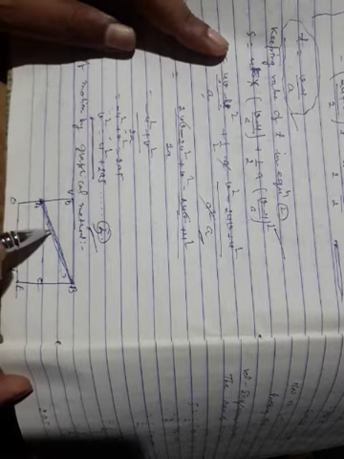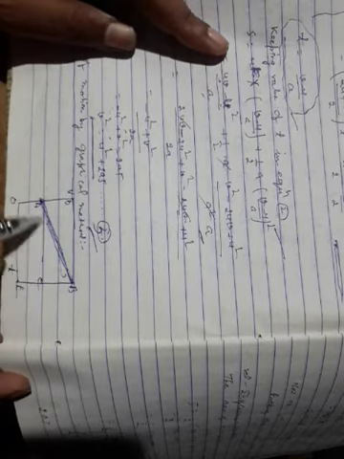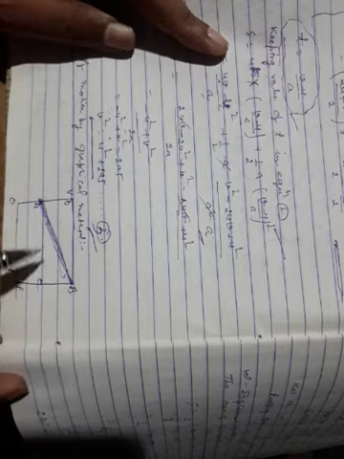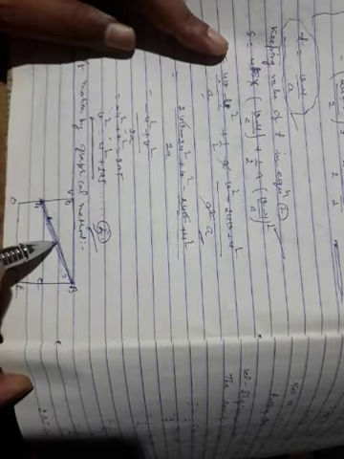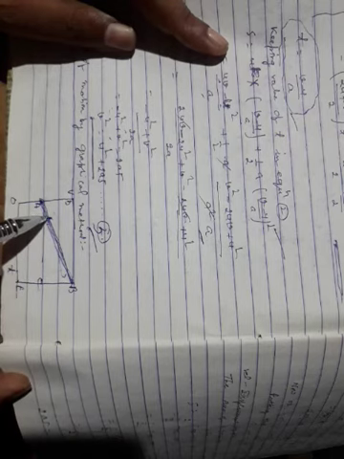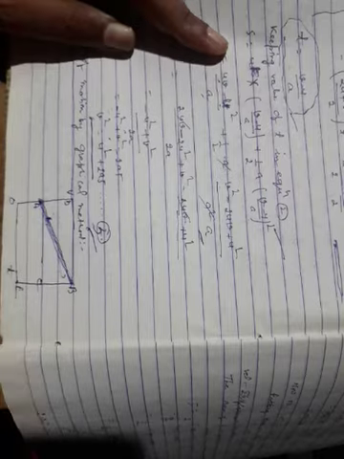It means here velocity is increasing, which means it is changing, that is acceleration. Suppose at this time velocity is 5 meter per second, and here it may be changed.